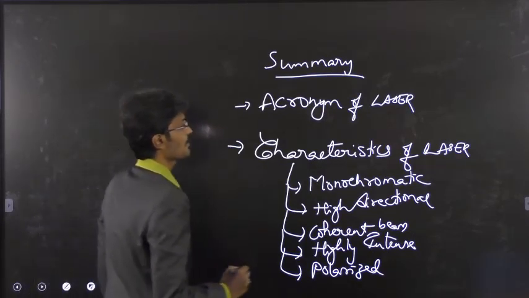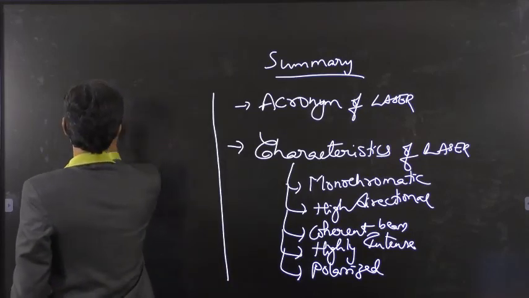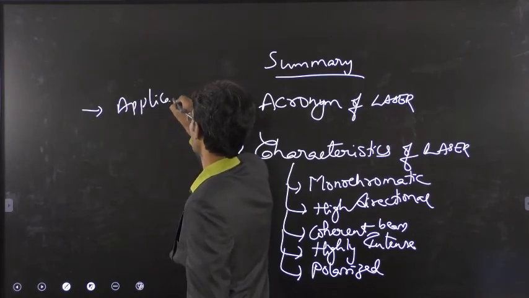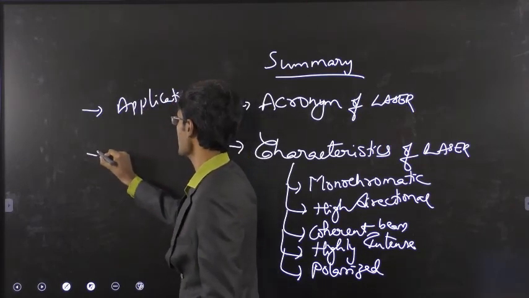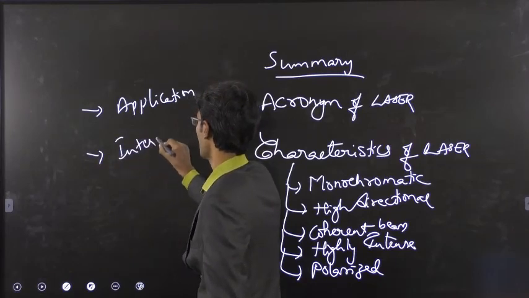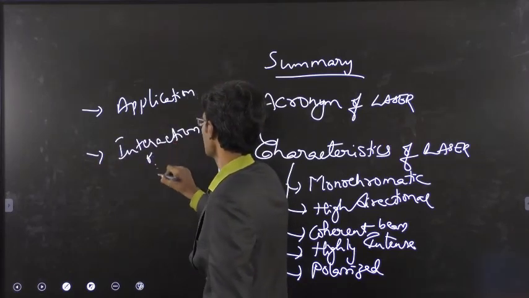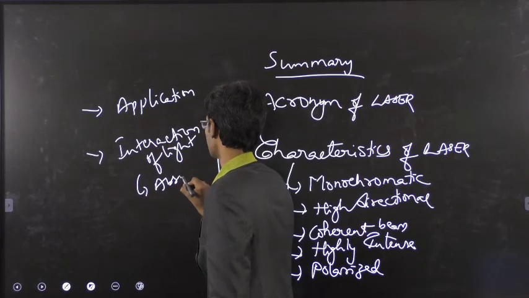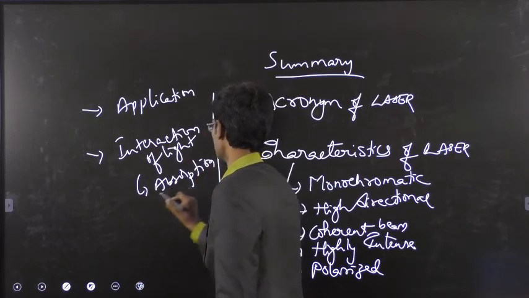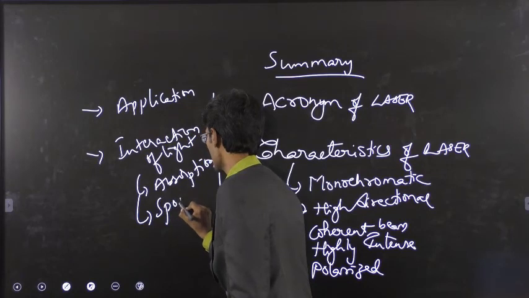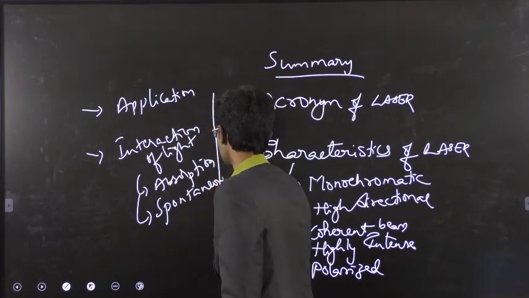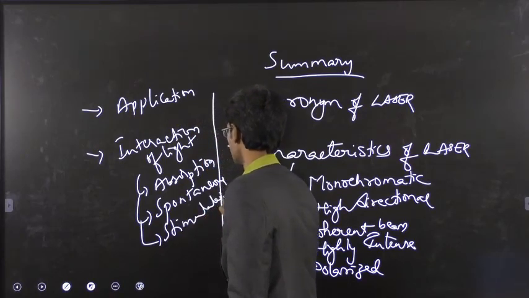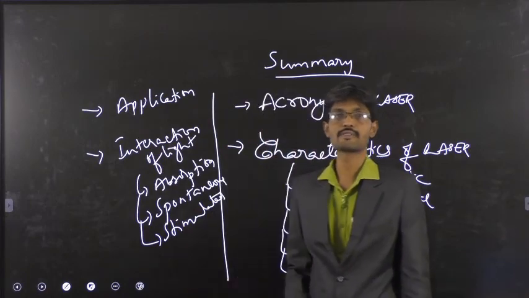And next, we discussed some of the applications where we use a laser. We have seen an overall view here, and we have seen the interaction of light or radiation with the matter. So what is the interaction of light we have seen here? Absorption, spontaneous emission, and stimulated emission. So these are the topics we have covered in today's session. Thank you.